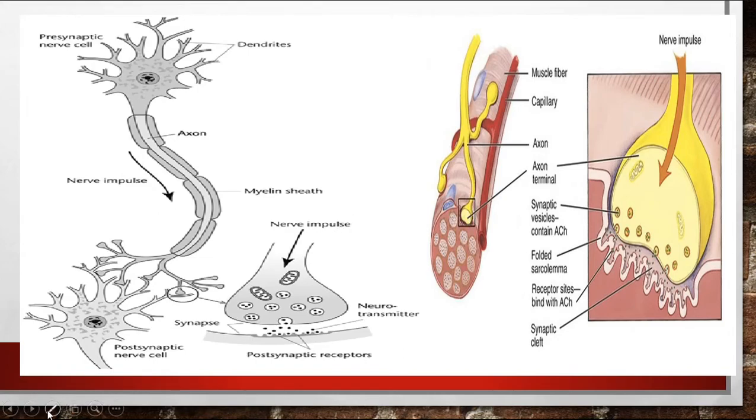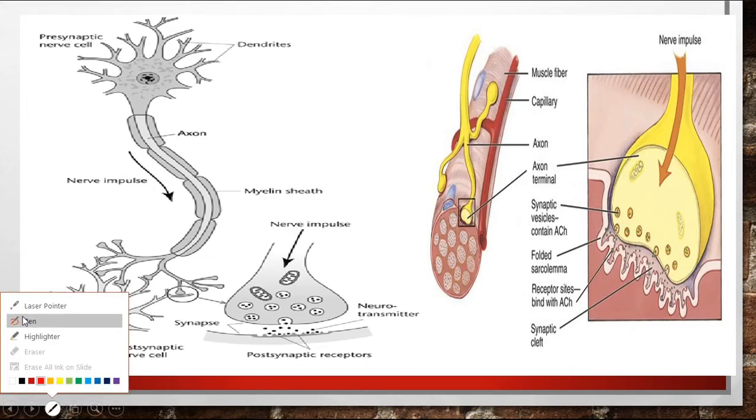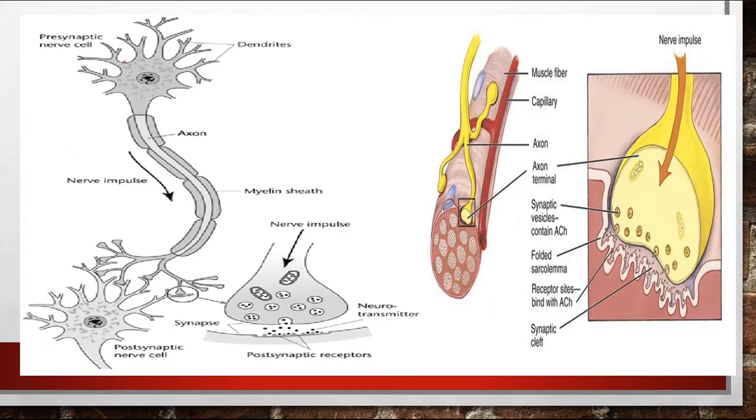This slide is showing the functioning of nerve tissue. This is the structure of the neuron. The message will be transferred along the axon to the synaptic knob. It will be passed to the next neuron. Here we can see how it is passed to the next neuron.